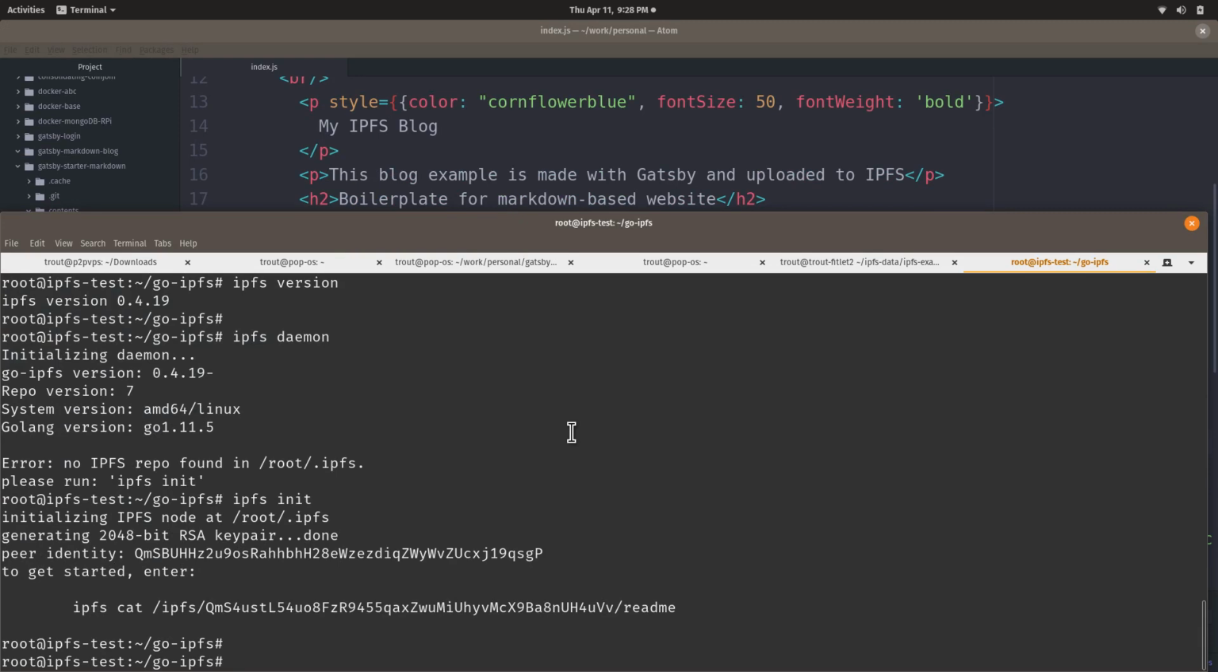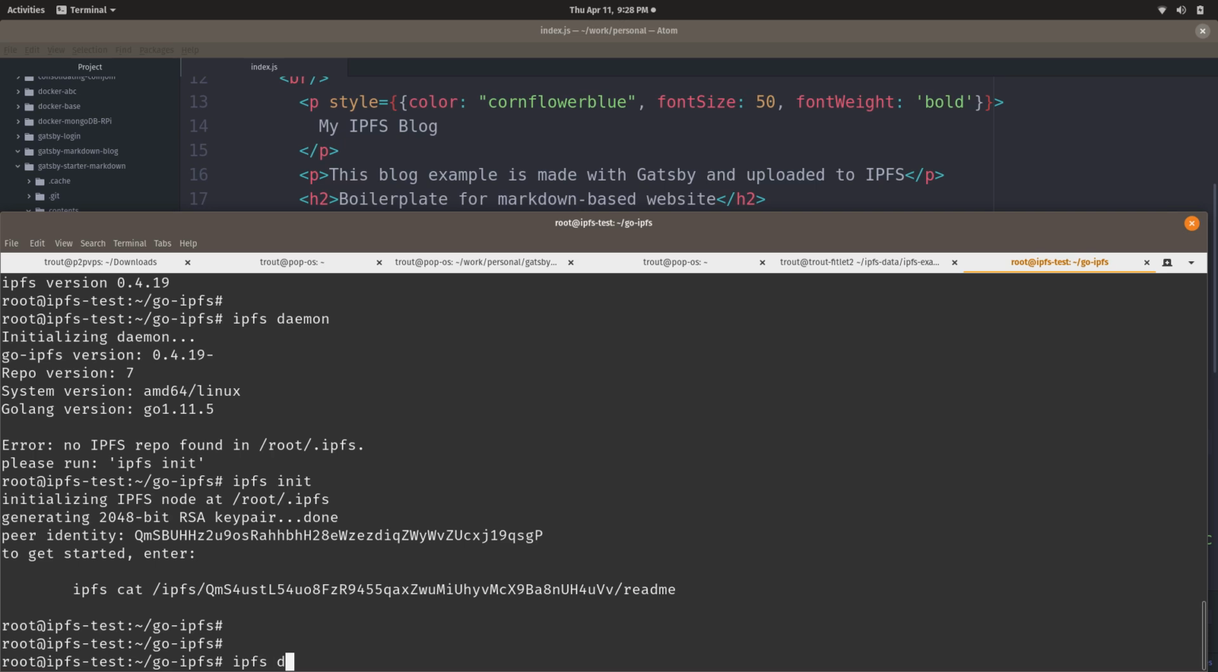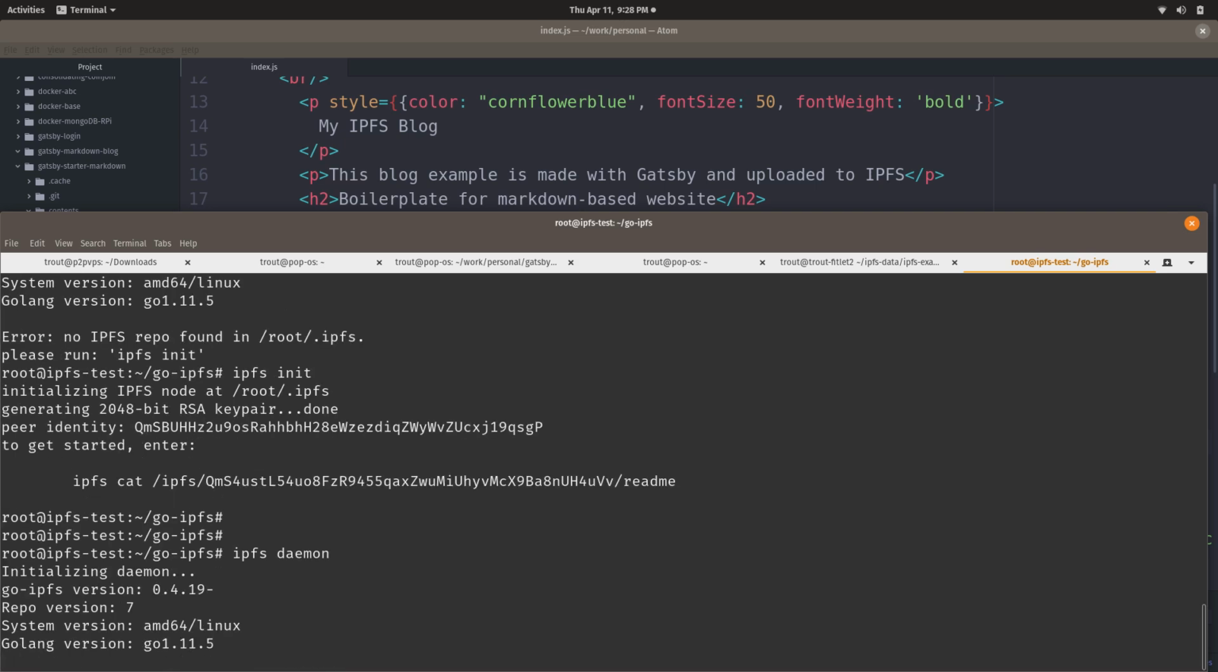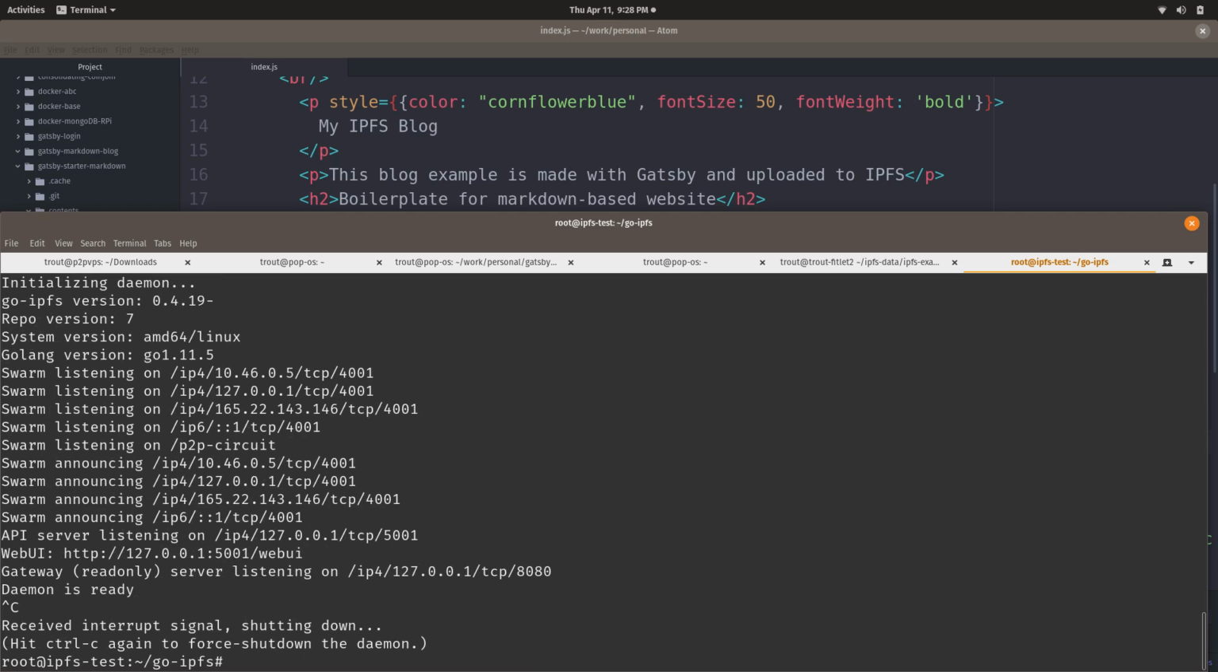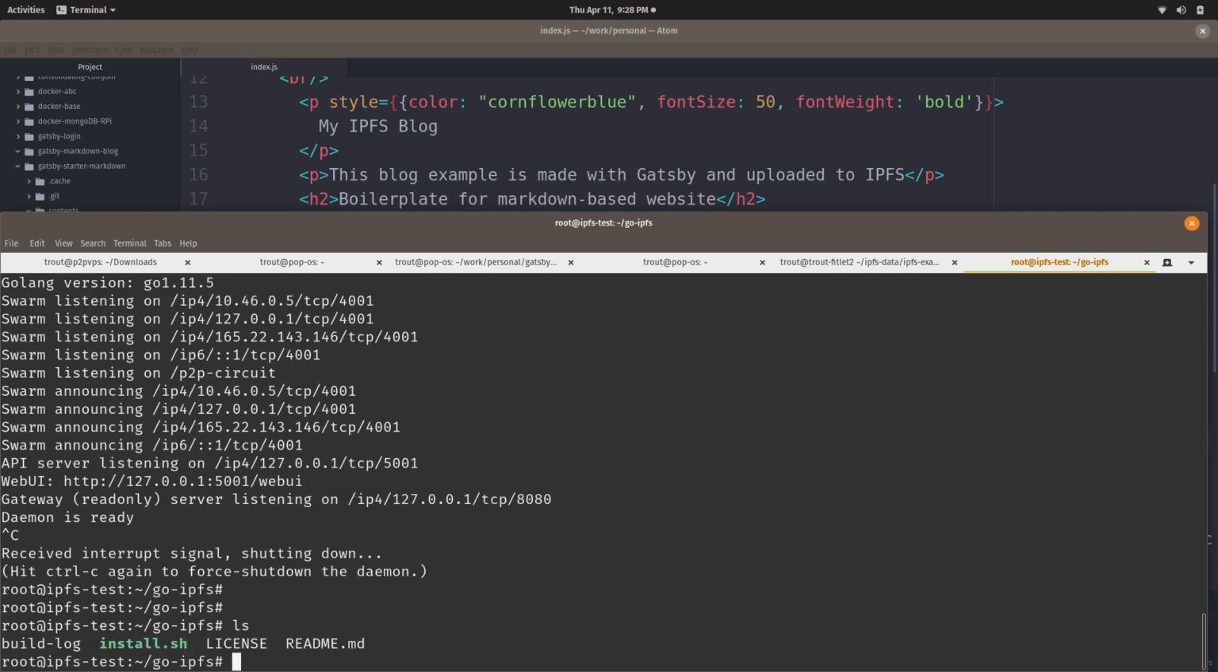We got our ID. We can run the daemon and just make sure that this is going to run. Okay, it looks like it's running and everything's ready. So now that it's running, I'm going to send it into the background. So I hit Control-C to cancel out of that, and then I'm going to go nohup ipfs daemon, with the ampersand.